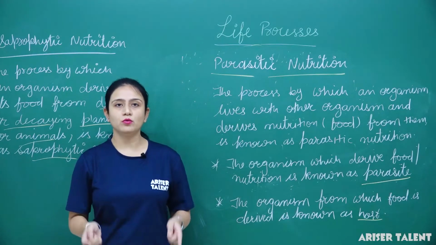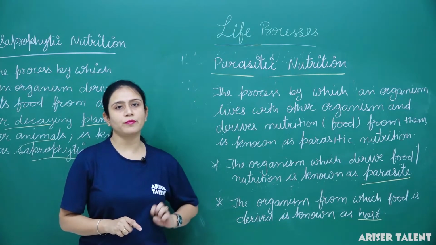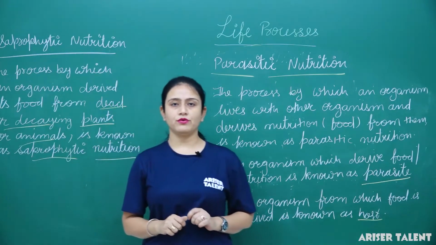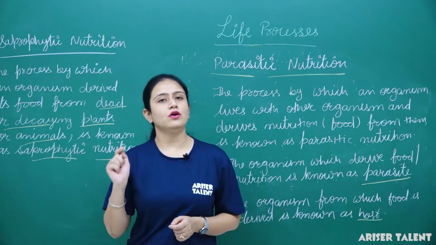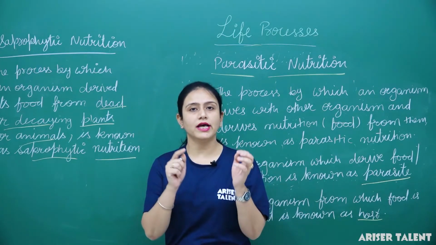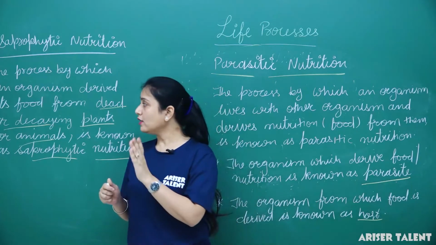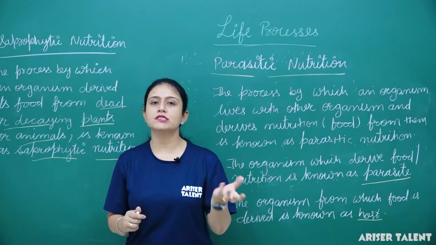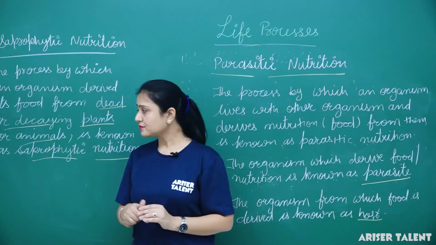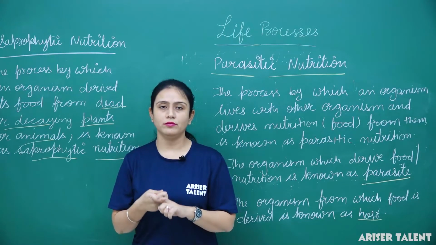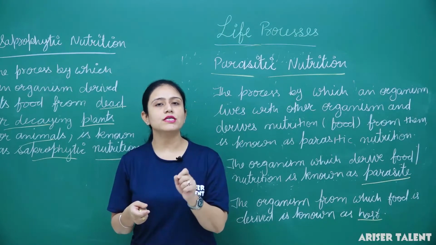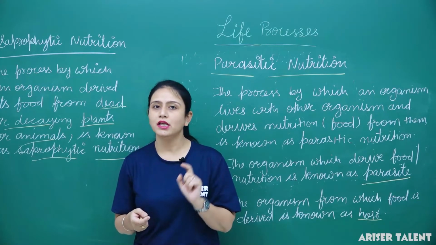Now we will talk about the difference between autotrophic nutrition and heterotrophic nutrition. As I told you, in autotrophic nutrition, an organism synthesizes its own food, because a green, or we must say a photosynthetic, pigment is present in it.